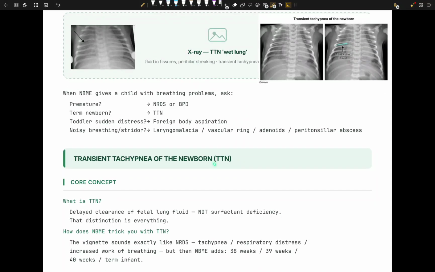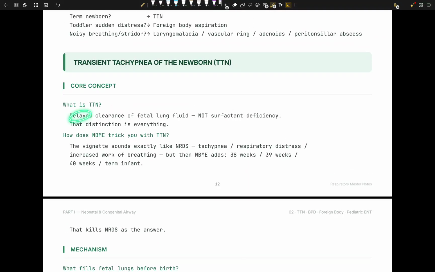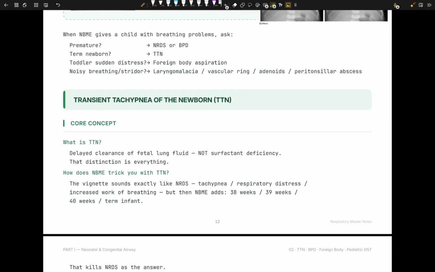So what is TTN? TTN is transient tachypnea of newborn. The baby is breathing fast. Why? TTN is delayed clearance of the fetal lung fluid. There is fluid inside the lung, not surfactant deficiency. That distinction is so important, right?